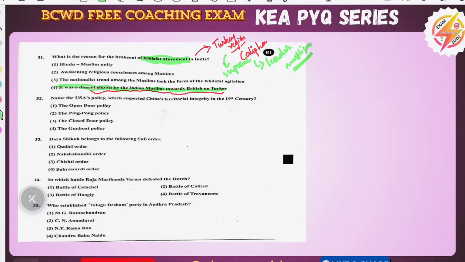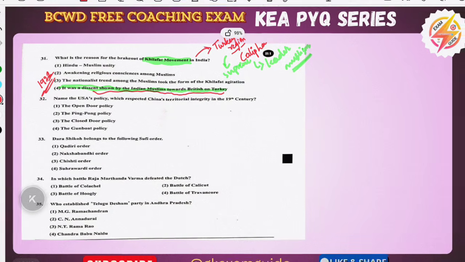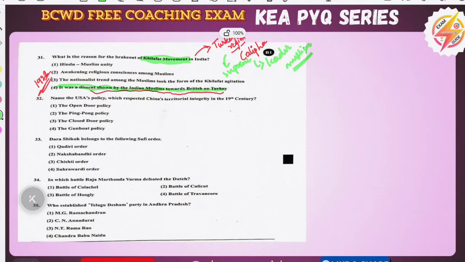And this Khilafat movement increased the participation in the non-cooperation movement, but the non-cooperation movement collapsed. In 1922 came the Chauri Chaura incident, where the people broke into the police station and killed many policemen, 22 in all, and the non-cooperation movement was halted. In that non-cooperation time only, the Khilafat movement was also on.